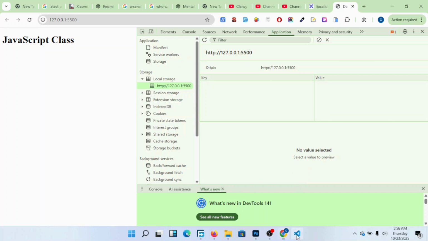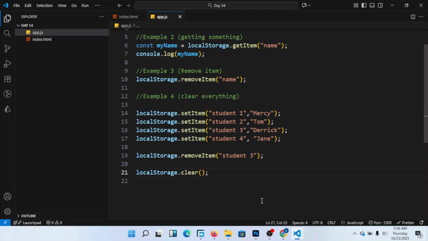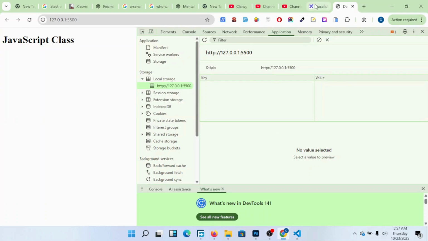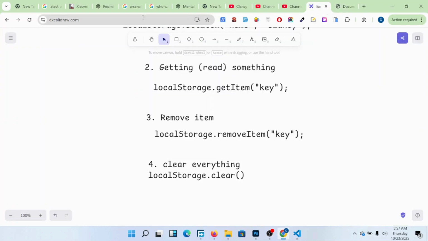Have you understood this very well? Okay, let's move forward. I hope you are really understanding this.